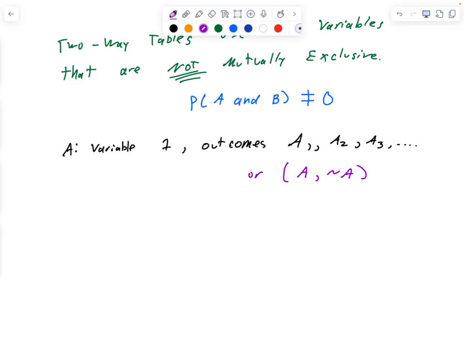So there's two ways of writing these outcomes. I can say A1, A2, A3. For example, which class does a student have 5th period? There's many options, right? They can be in ELA, math, history, science, or an elective. So there's many outcomes, not just two.